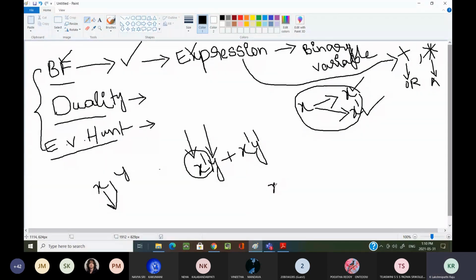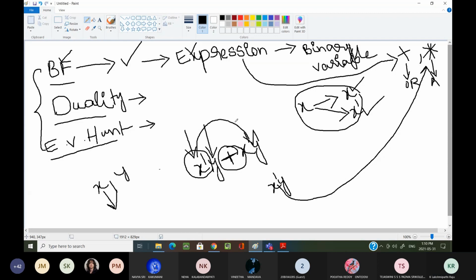Now, in between these variables x dash and y, nothing is there, which means you can assume that there is a dot. Dot is nothing but the AND operation. Plus is a binary operator, and it performs OR between the two terms. This is what we saw in our last session. Now can someone tell me what is duality? Duality principle or duality property?